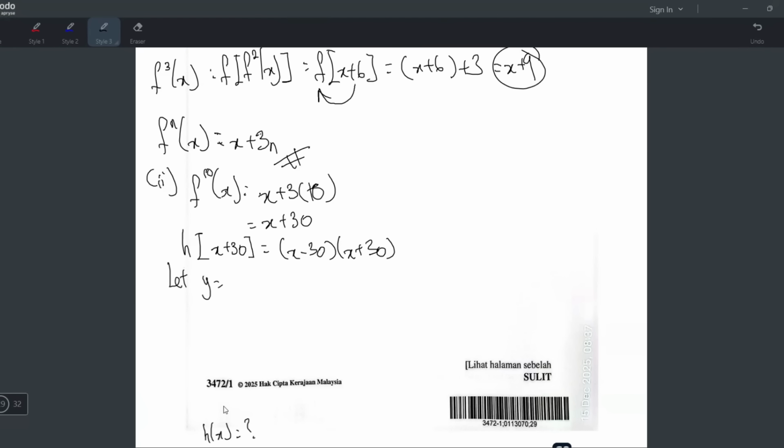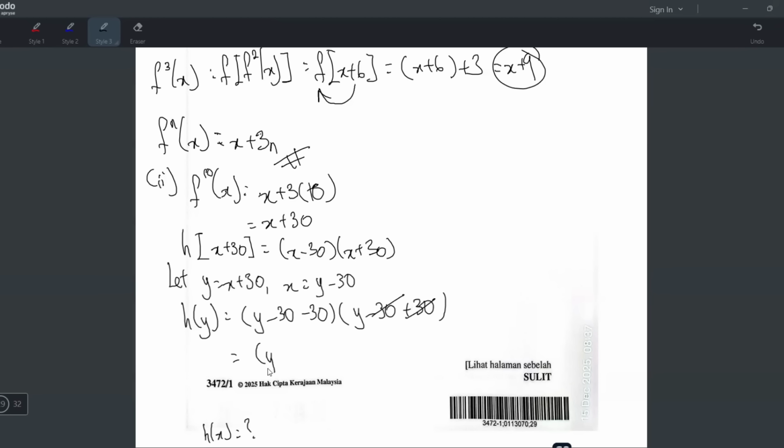So this is the case where you have to let one. Yeah, let y equals bracket and then cari x from here. So when you cari x from here, it becomes y minus 30 like that. And then rewrite the whole thing becomes hy equals to x minus 30 and then x plus 30. But the x we have to change to y minus 30 and then minus 30 again because of this. And then x plus 30. So the x jadi y minus 30 and then plus 30. Of course, the negative 30 plus 30 becomes 0.